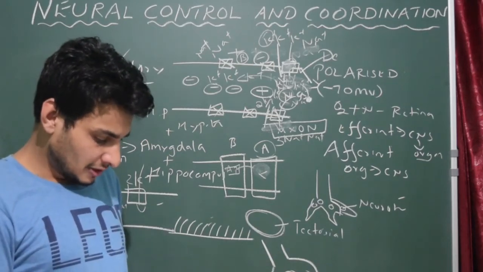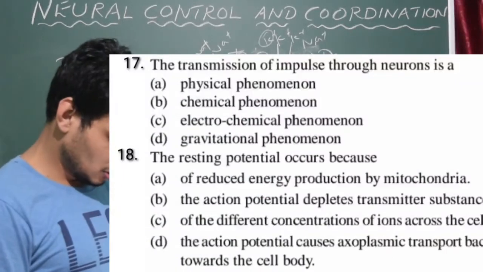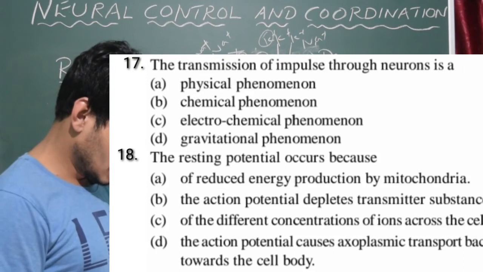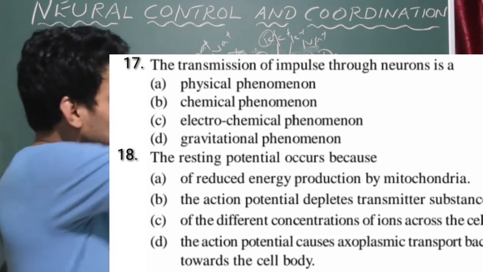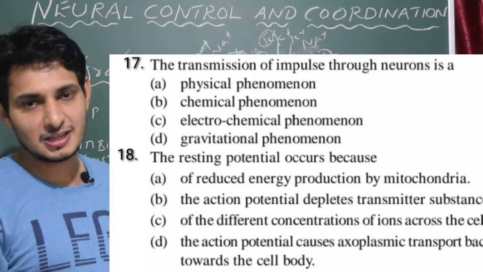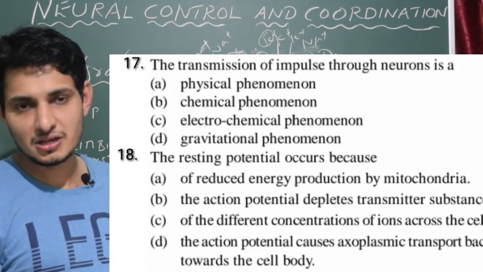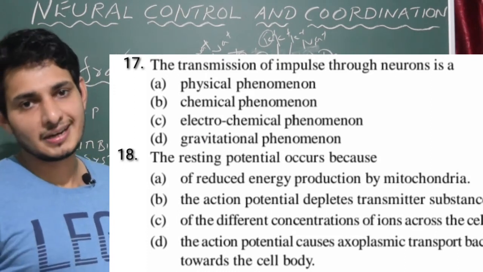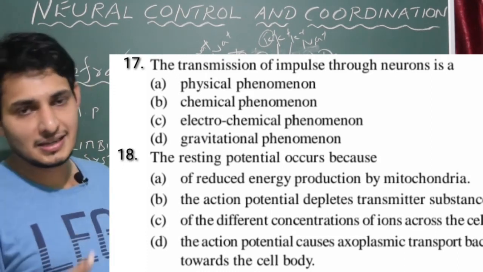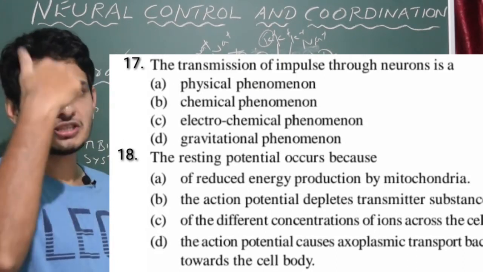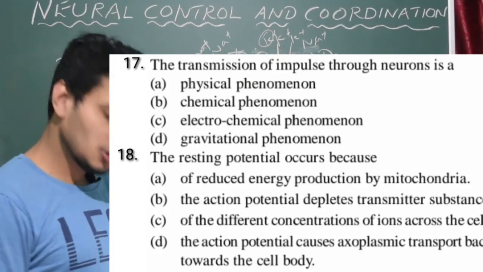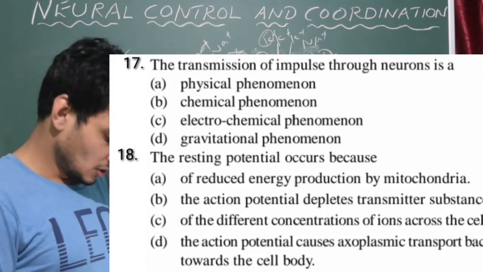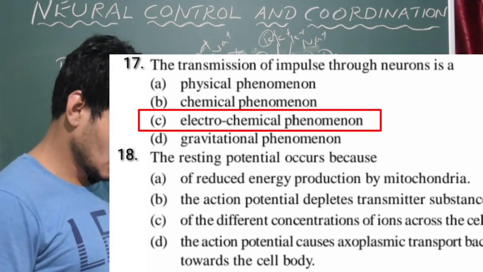Next one, 17th one, the transmission of impulse through neuron is physical, chemical, electrochemical, gravitational. Electrochemical, because there is reversal of charge across the plasma membrane, that is positive, negative, negative, positive, that takes place. At the same time, ions also change, that is chemical concentration gradient also builds, that is potassium inside, sodium outside, or sodium inside, potassium outside. So that can be seen. So electrochemical, electro means charge, chemical means sodium and potassium. So you see both. So electrochemical phenomenon is nothing but nerve impulse.